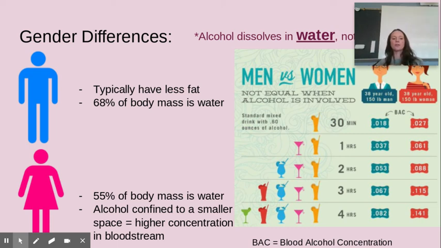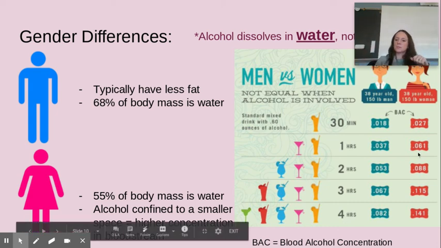So if you have a male and a female drink the same amount of alcohol, in the male body, they have a greater amount of space for alcohol to dissolve in, versus females, they have a smaller amount of space. So that leads to a higher concentration of alcohol in the blood. So BAC, that stands for blood alcohol concentration. The BAC in a female rises much faster than a male when they drink the same amount of alcohol.